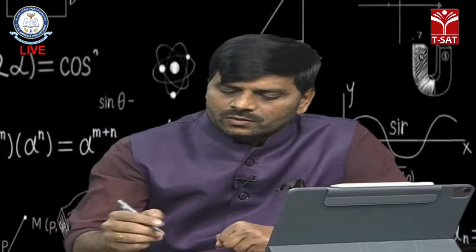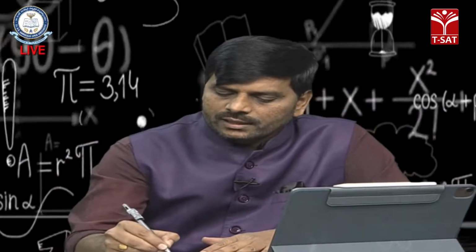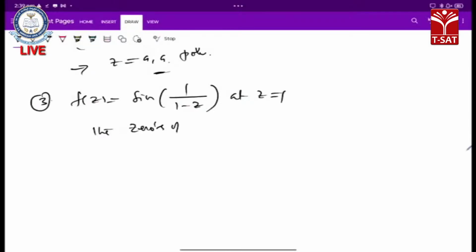So now we have to find the zeros of this function. Our function is sine of 1 by (1 minus z). The zeros of this function: f of z is sine of 1 by (1 minus z), which equals 0.